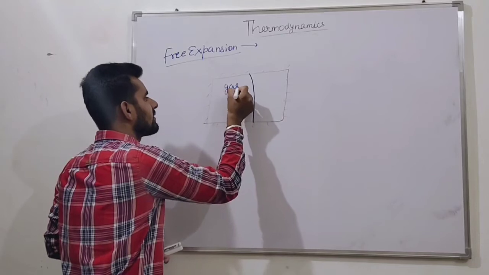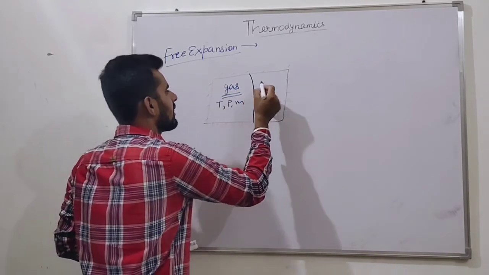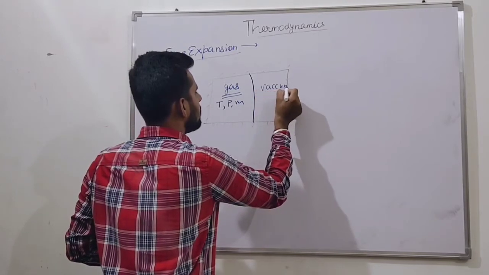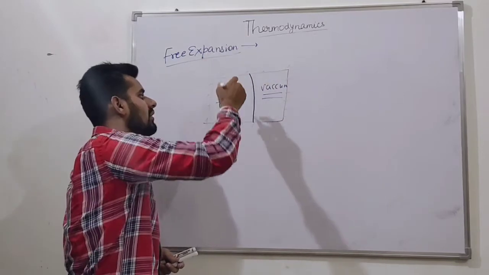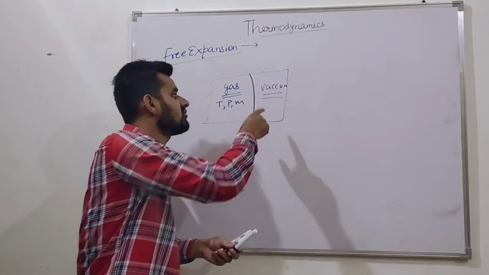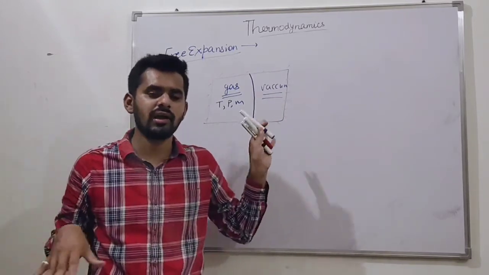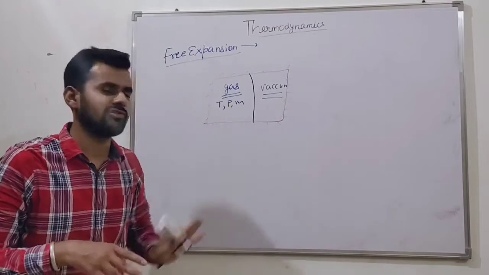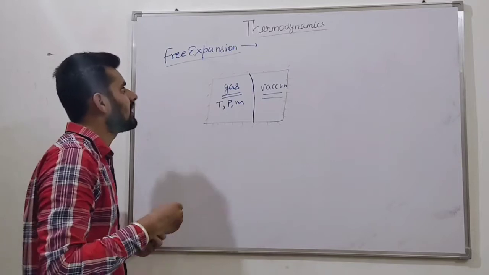On one side there is a gas having temperature T, pressure P, mass M, and the other side is empty, vacuum. When we remove this partition, the gas freely expands against the vacuum. This is termed as the free expansion process.